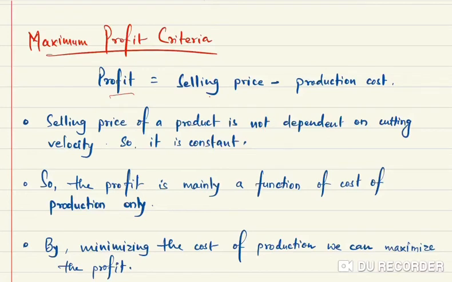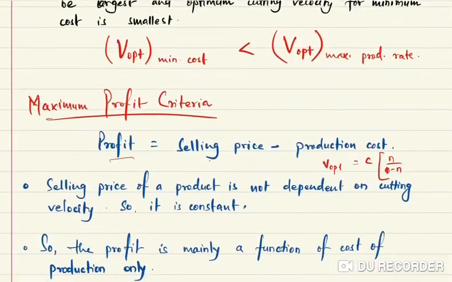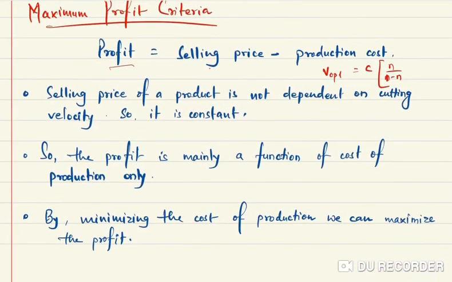So in minimum cost criteria we got the V optimum is equal to C into (n by 1 minus n) into (Lm by Cg) to the power n. So same thing we will be getting for maximum profit criteria also, V optimum. Little bit change will be there.